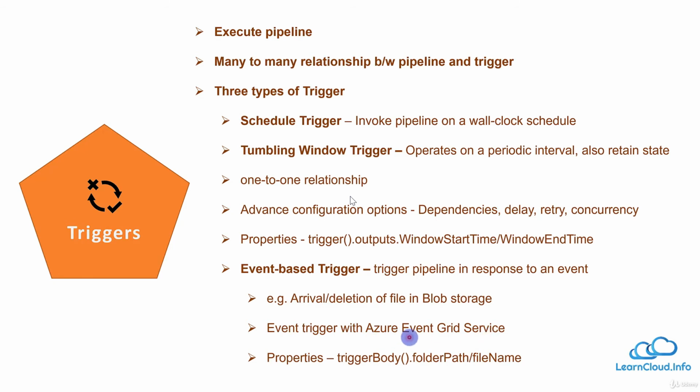The event trigger works with the Azure Event Grid Service. As I said, Data Factory works with the Azure Event Grid Service to handle these kinds of triggers. This is a separate service, and it can work with all other services to handle different events. When this trigger initiates, we do not have any other information except the folder path and the file name which is added or deleted. Using these properties, we can access exactly which file is created or deleted, and then we can work with that file. So that's all with the trigger right now.